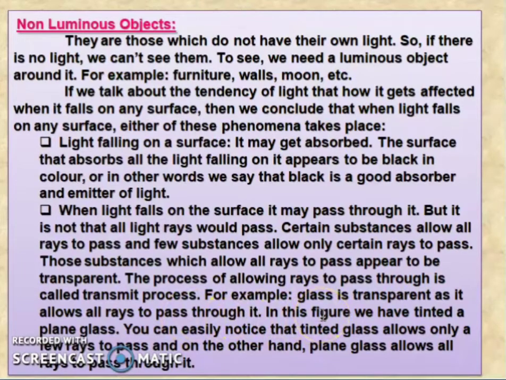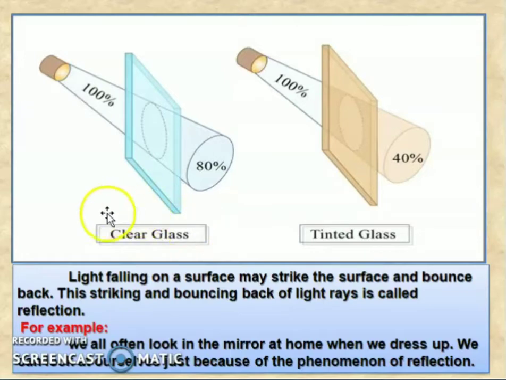So in the figure we can see a tinted glass and a plain glass. You can easily note that tinted glass allows only a few rays to pass. On the other hand, the plain glass allows all the rays to pass through it. So this is the diagram. This is a clear glass. So the clear glass will allow all the rays to pass. But in tinted glass, only a few rays will pass through.